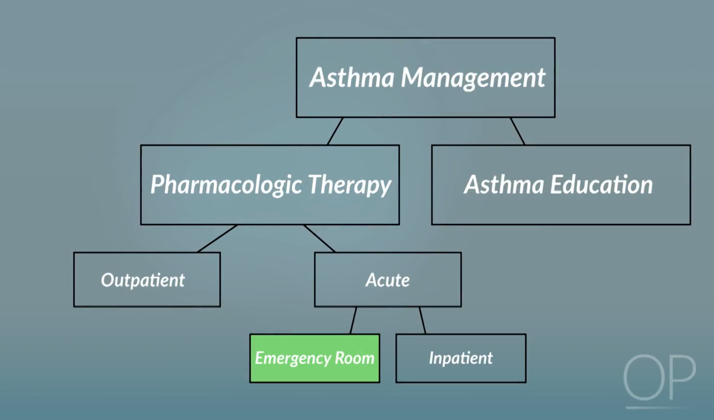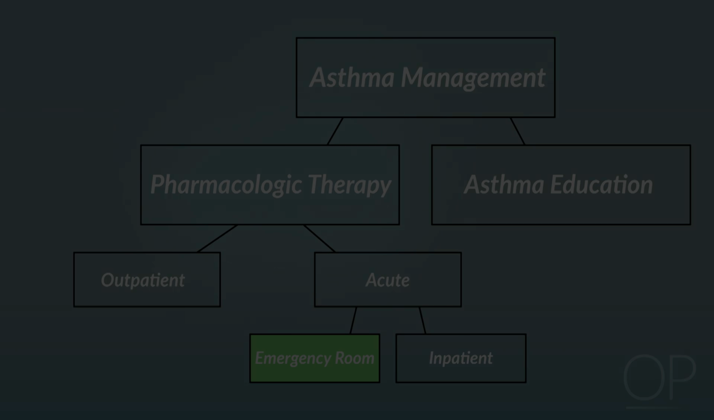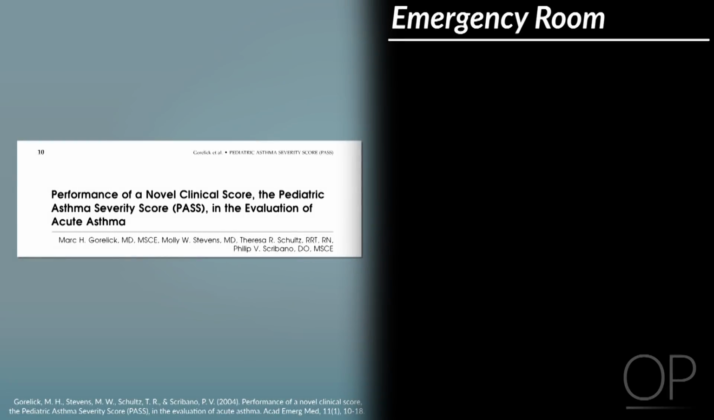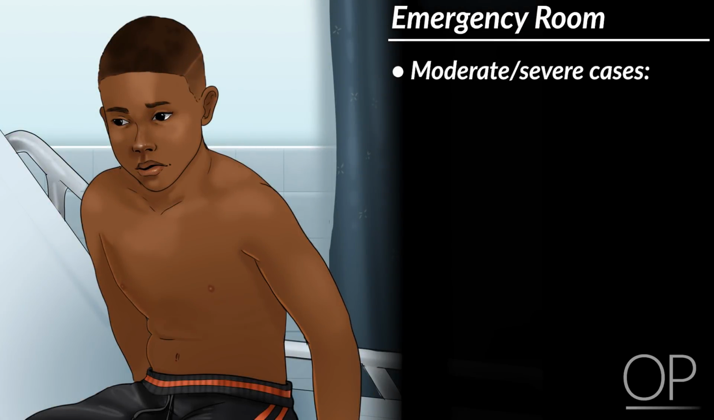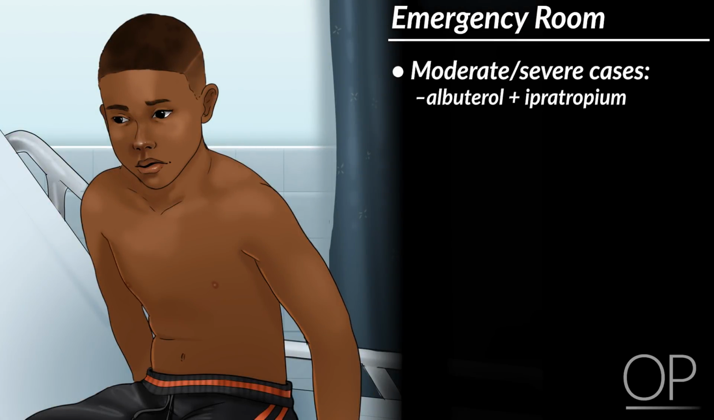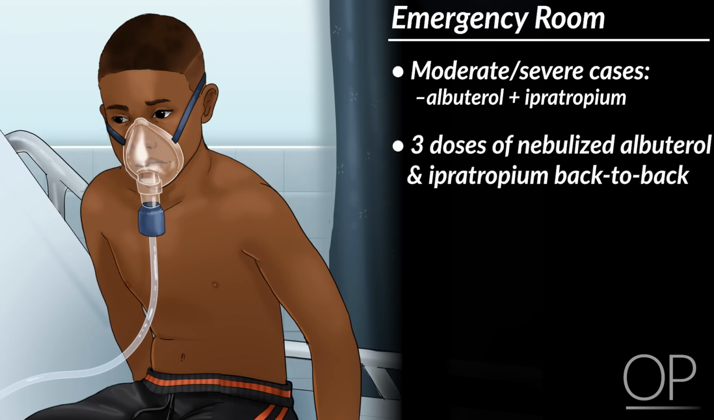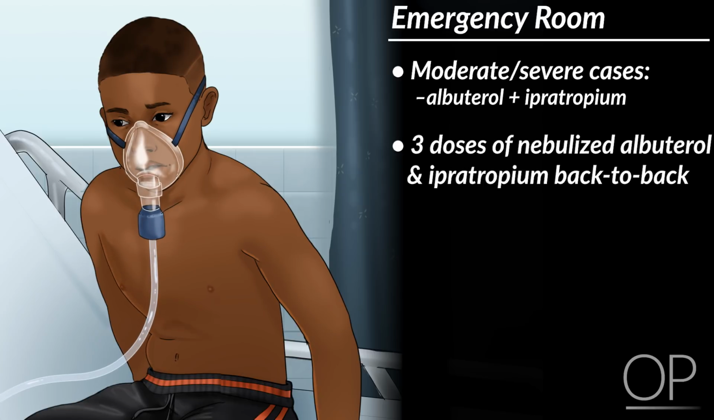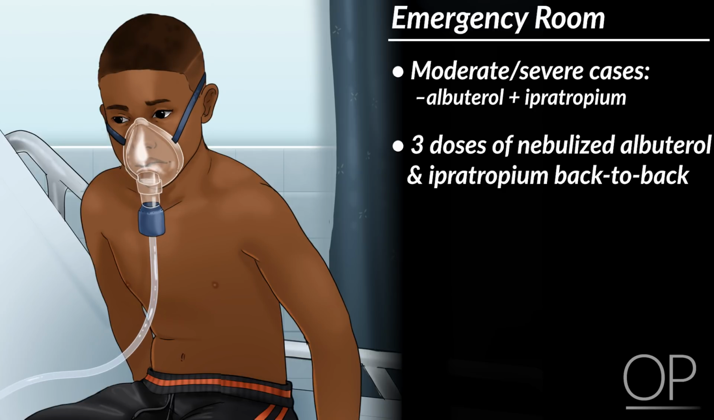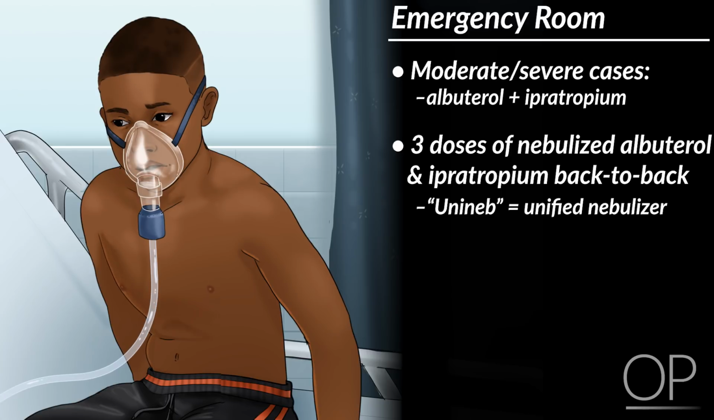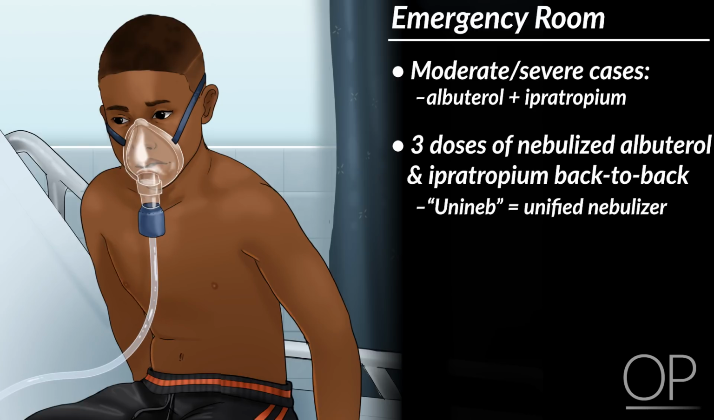When children present to the emergency department with an asthma exacerbation, a scoring tool may be used to determine severity, and management follows accordingly. In moderate to severe cases, patients are often given albuterol and ipratropium to combat bronchoconstriction and help reduce secretions. Sometimes they are given 3 doses of nebulized albuterol and ipratropium back-to-back. You may hear providers refer to 3 doses of albuterol and ipratropium given back-to-back as a unineb, or a unified nebulizer. We recommend against using this language as its meaning is not clear to all providers.